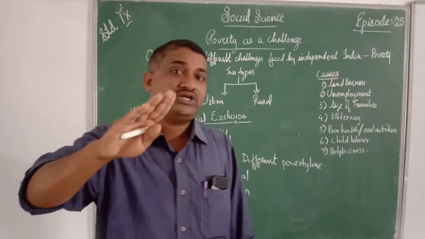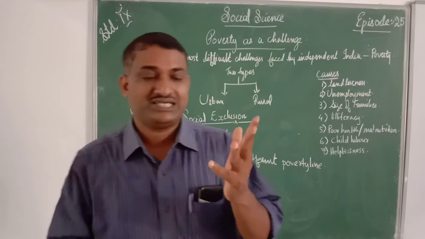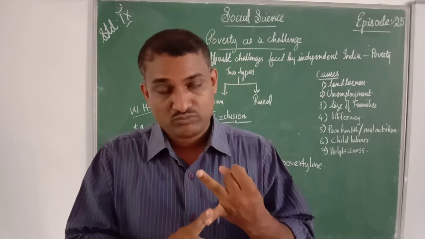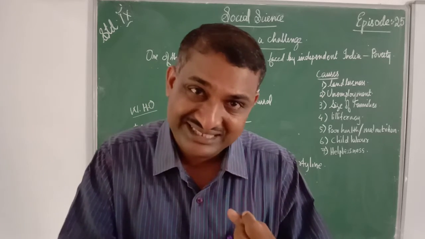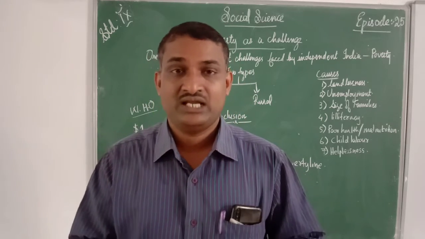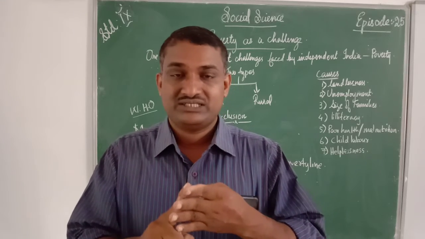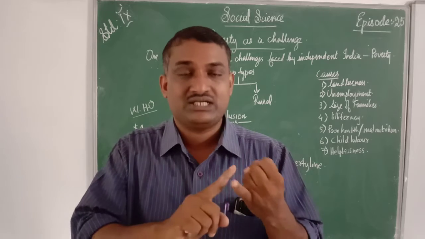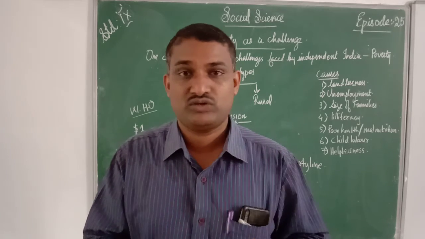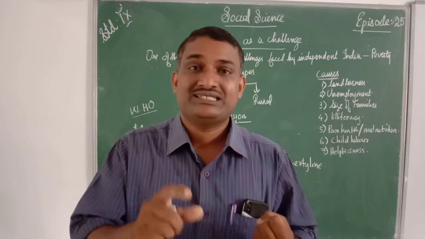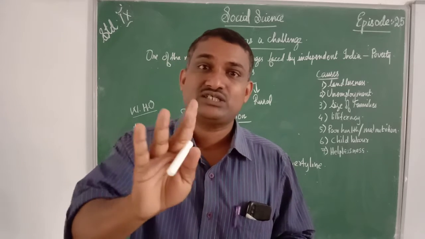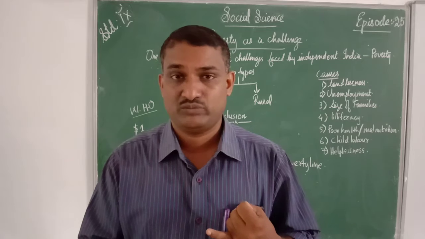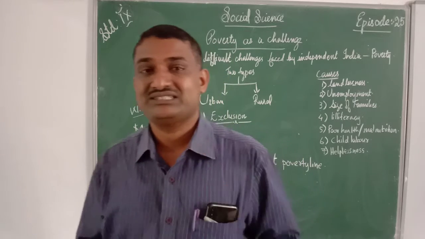Unemployment we can divide into several sections. Educated unemployment, disguised unemployment, seasonal unemployment, then rural unemployment and urban unemployment. So, different sections. First of all, we can discuss seasonal unemployment. What is seasonal unemployment? Seasonal unemployment means that in a certain season only, people have a job. In other seasons there is no job. That we can call seasonal unemployment. Next is disguised unemployment. What is disguised unemployment?